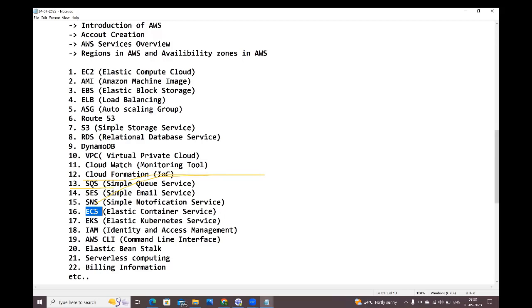If you want to start the container, first you need to create one EC2 instance and you need to install Docker in that instance. Then only you can pull the image from the Docker Hub and run the container. See, guys, observe carefully.